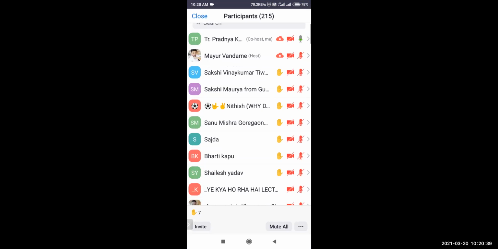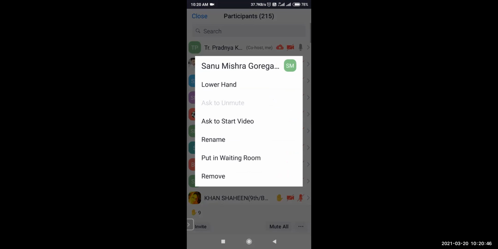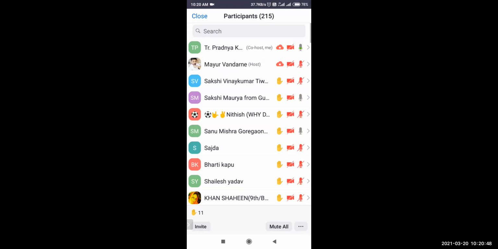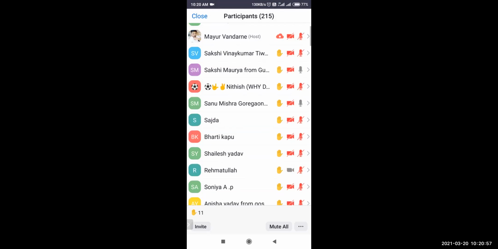Yes, students have already raised their hands. Yes, Sanu Mishra, Bharati, Shailesh Yadav.